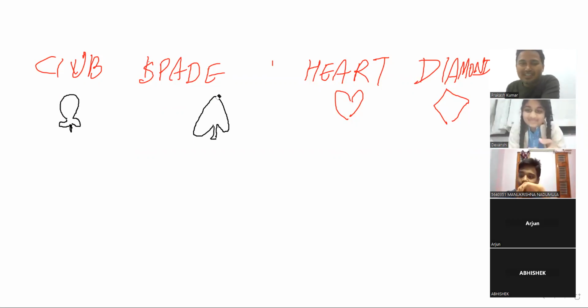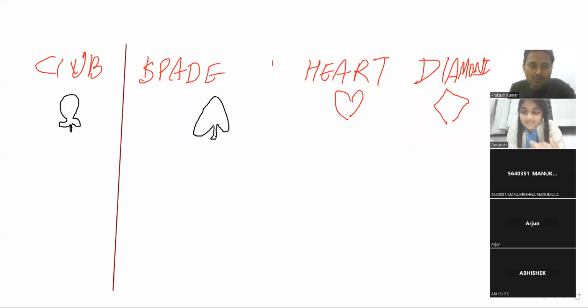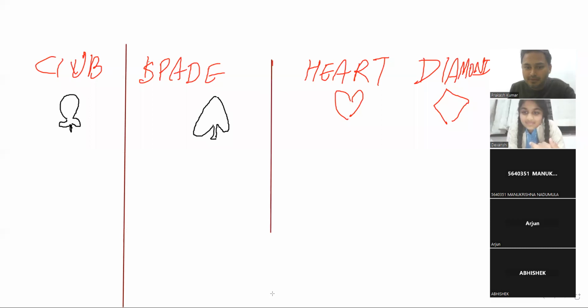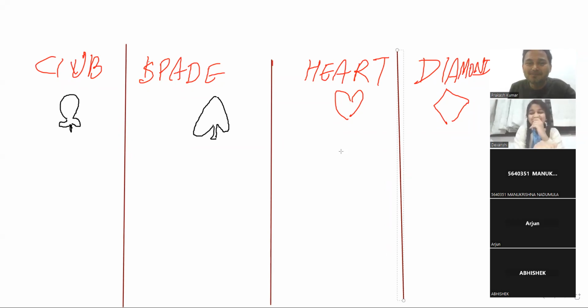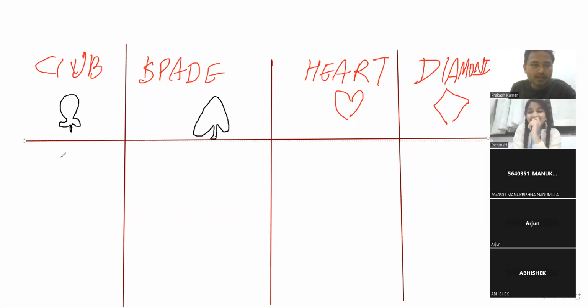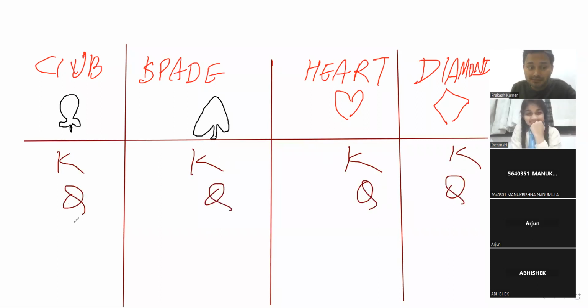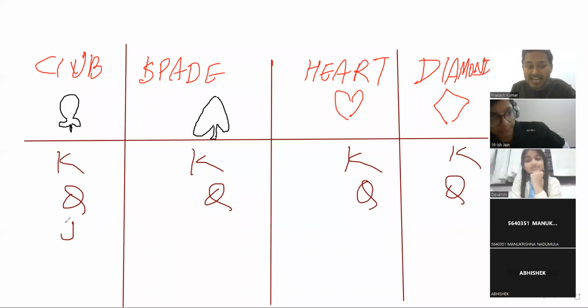Fine. So now, Akriti, you have joined or not? Arjun. Abhishek. Now, next, I will ask questions. Ready? So we have king, then we have queen, then we have Mr. Jack. Jack is the most smart minister, right?